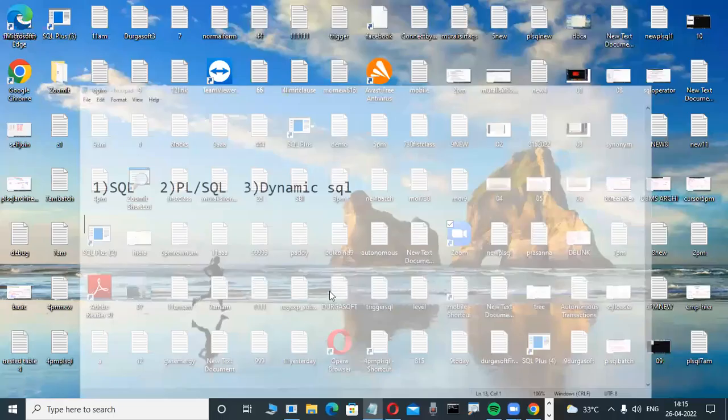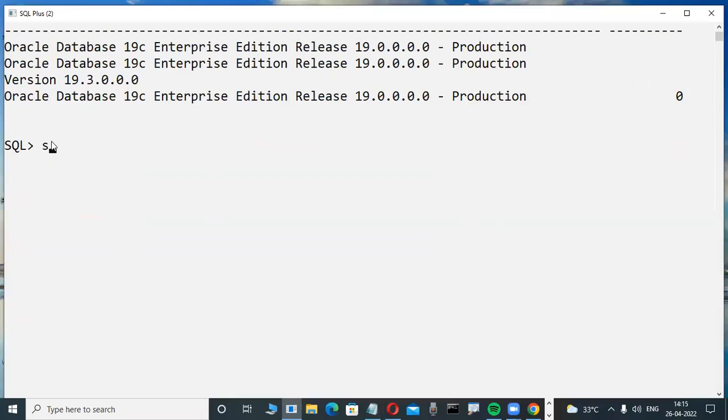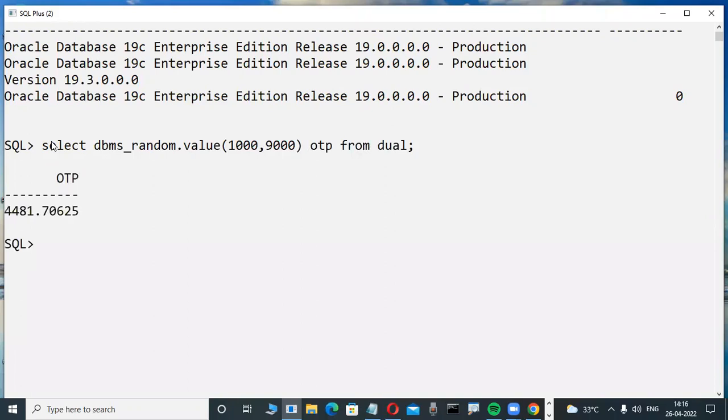For example, suppose you are an experienced person in the future. If you want to generate an OTP, DBMS_RANDOM is a package. Don't worry if you don't have an idea about these things. Here VALUE is a function, and in that you just type the minimum value and maximum value. Some commands are a single line of coding only. In the future, you will also be good at these commands.